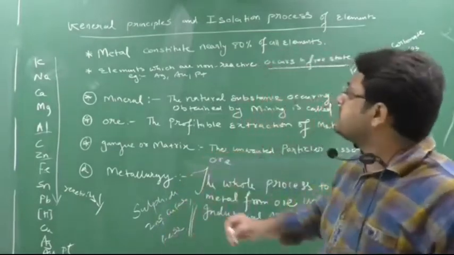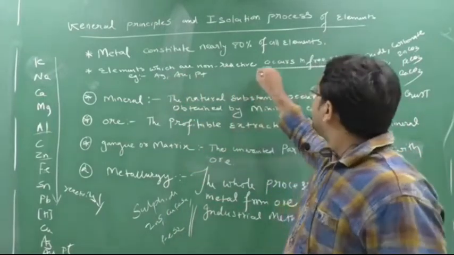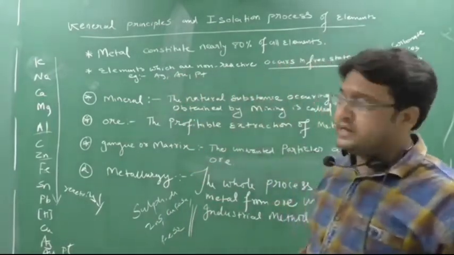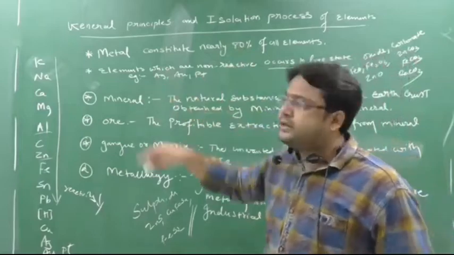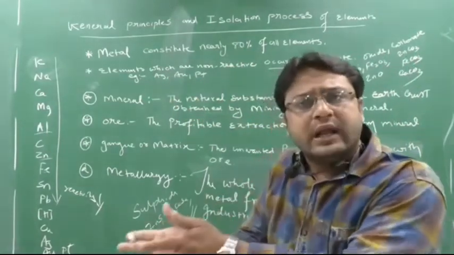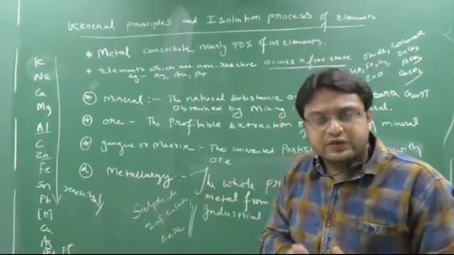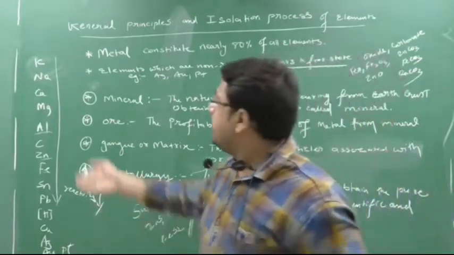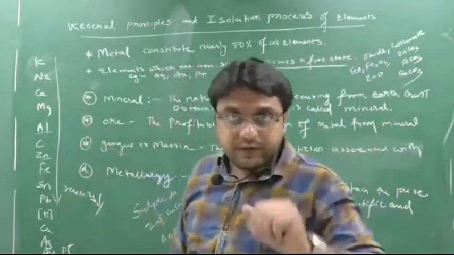So here the second point says that the elements which are non-reactive occur free in state. This means that the metals which are reactive in nature, the metals which are highly reactive, will not occur free in state.